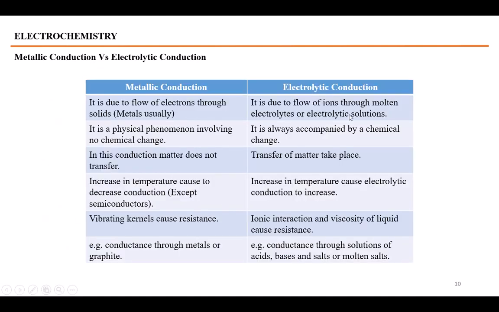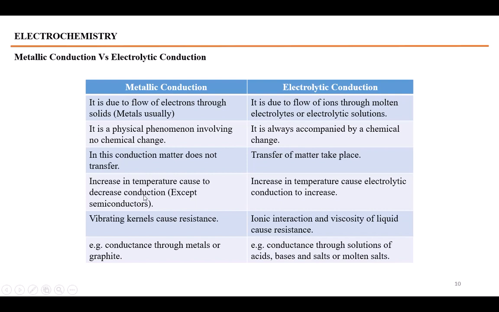The difference in the metallic conduction and electrolytic conduction: metallic conduction is due to the flow of electrons through the solids. Electrolytic conduction is due to the flow of ions through the electrolyte, molten electrolytes or electrolytic solutions. Metallic conduction is a physical phenomenon, no chemical change takes place here, while in case of electrolytic conduction there is always a chemical change involved. In metallic conduction, matter does not move, only electrons pass from one end to the other end, while in case of electrolytic conduction, matter moves or is transferred from one electrode to the other or from solution to any of the electrodes.